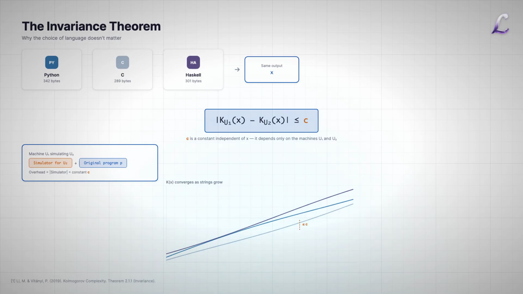In symbols, the absolute value of K sub U1 of X minus K sub U2 of X is at most C. Why? Because any universal machine can simulate any other. If U2 has a short program for X, then U1 can run a simulator for U2, which has fixed, constant size, followed by that program. The overhead is at most the size of the simulator. For short strings, this constant might dominate, but as strings grow longer, the constant becomes negligible. Kolmogorov complexity is well defined up to an additive constant. This is why we can talk about the complexity of a string, not just its complexity relative to some specific language. The choice of reference machine washes out.